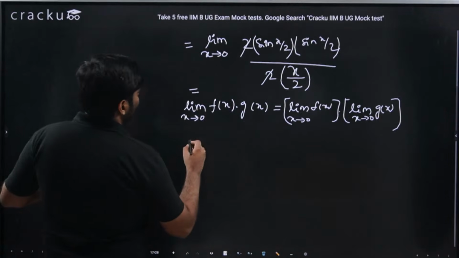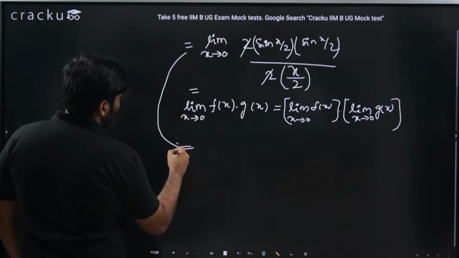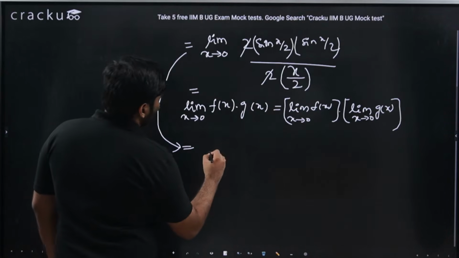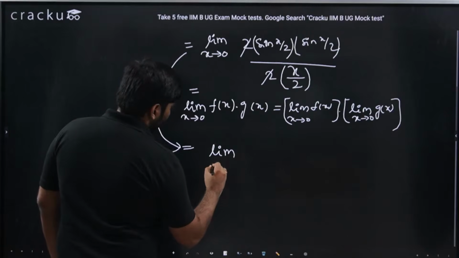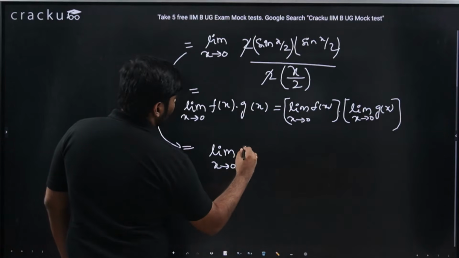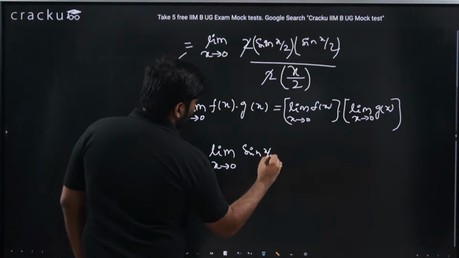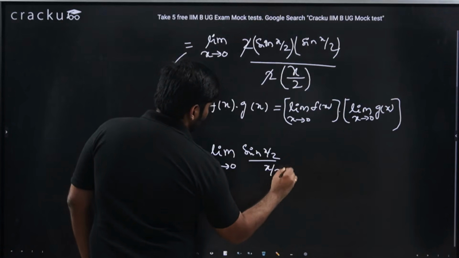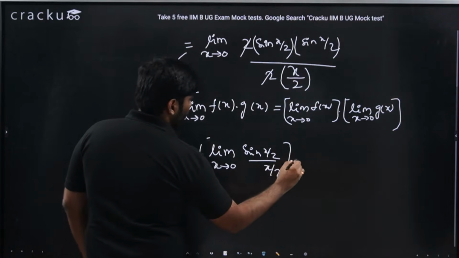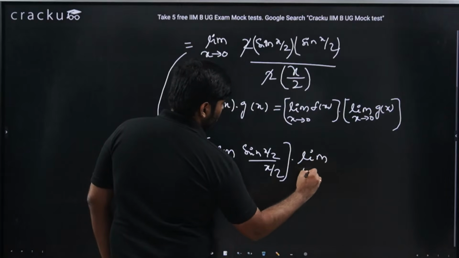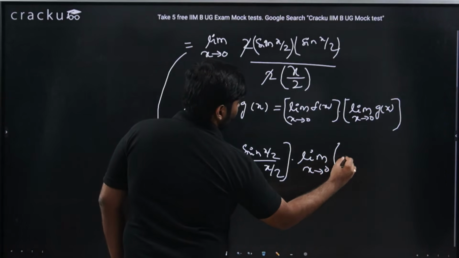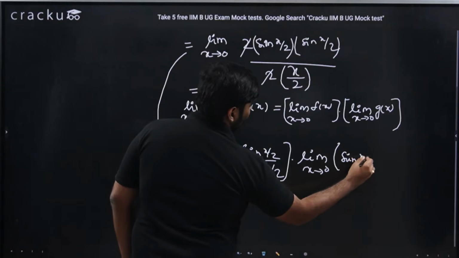I will apply that for this particular manipulated format. I would get limit x tends to 0 sin x by 2 by x by 2 as one function f of x, into limit x tends to 0 sin x by 2 as the other function.